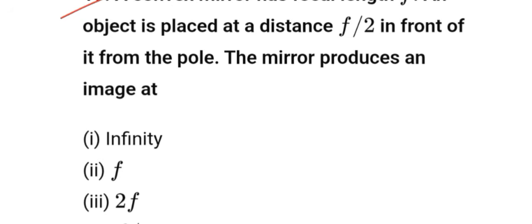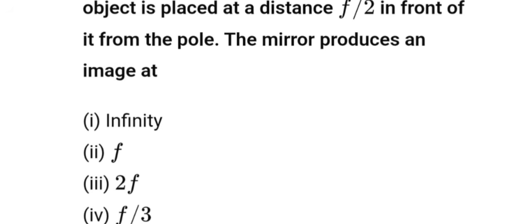A convex mirror has focal length f. An object is placed at distance f by 2 in front of the mirror from the pole. The mirror produces an image at f by 3, using the mirror formula.